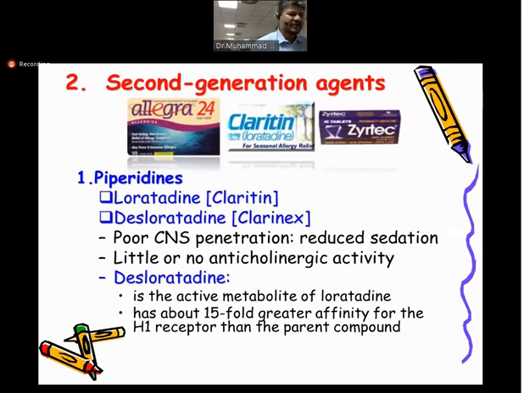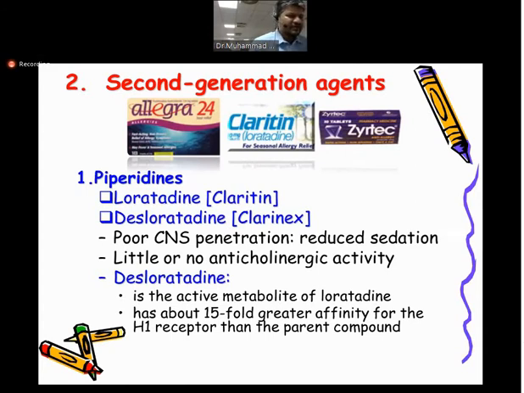Then we have the second generation. These are the drugs nowadays in the market, and they are very commonly used, and they are preferred over first generation. The reason is that, first, they have a long duration of action, and the second thing is that their CNS depression is very low, so they do not cause sedation.